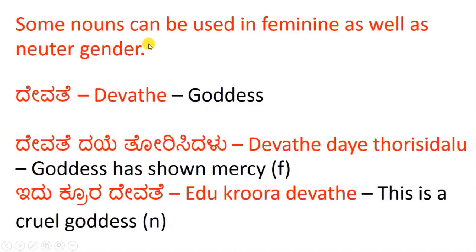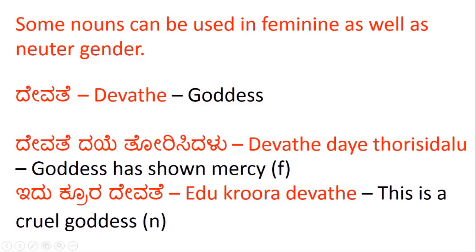Some nouns can be used in feminine as well as in neuter gender. Devate means goddess. Devate daye torisidalu. Goddess has shown mercy. In this case, you are saying that goddess is female or feminine. Torisidalu is what makes it feminine.